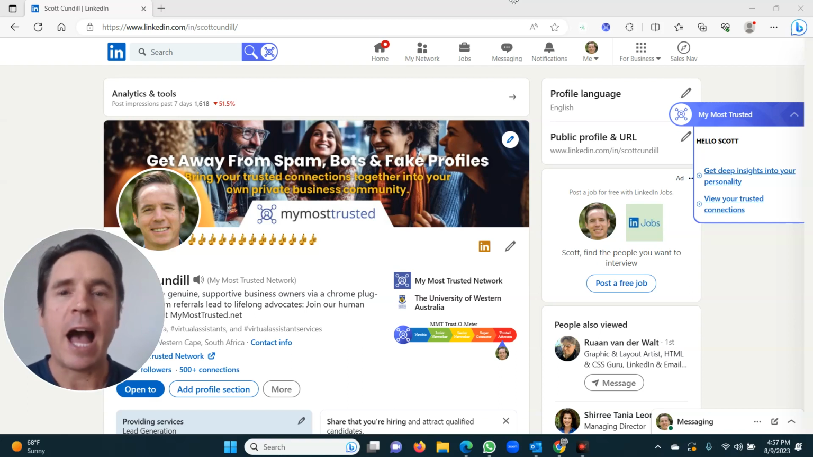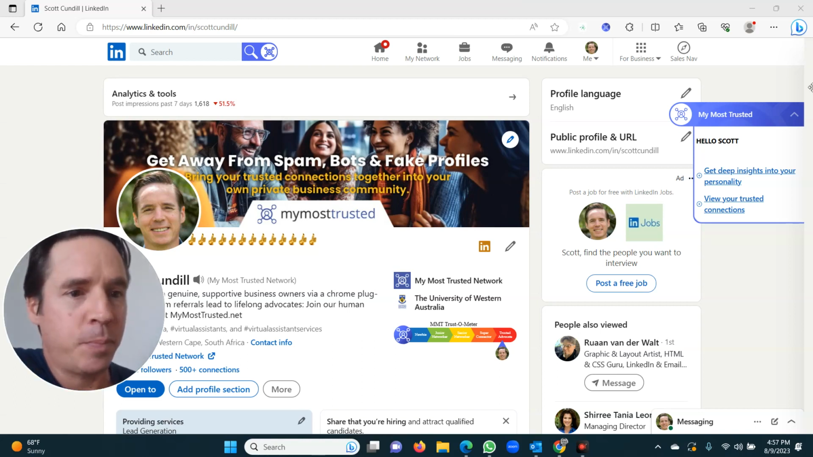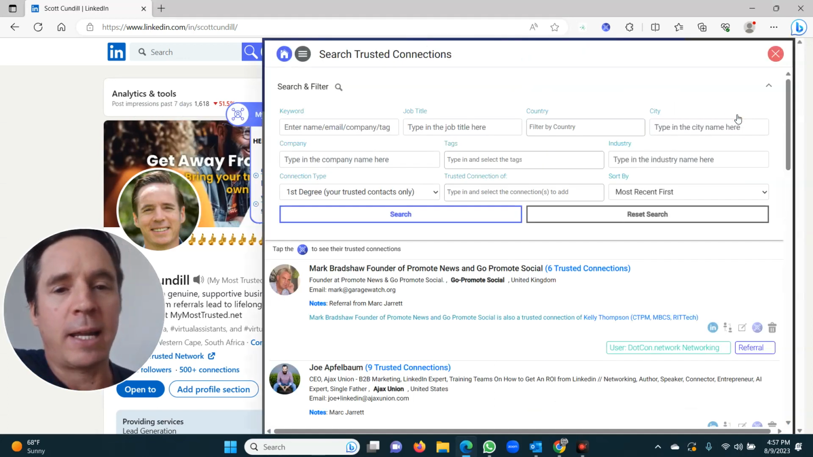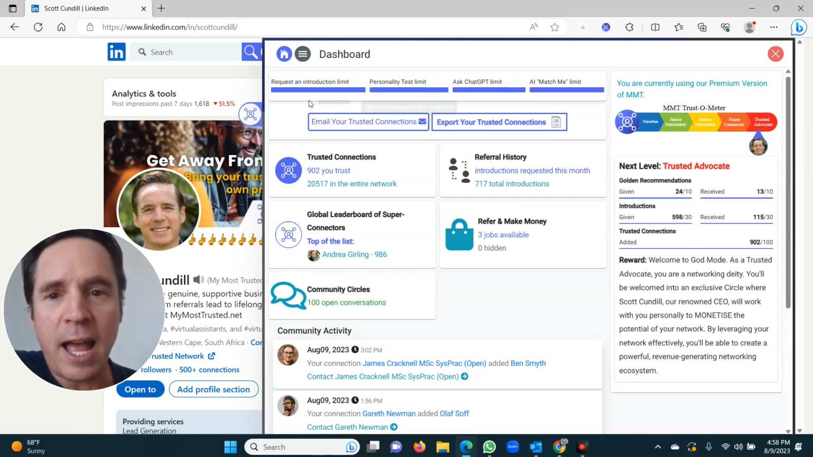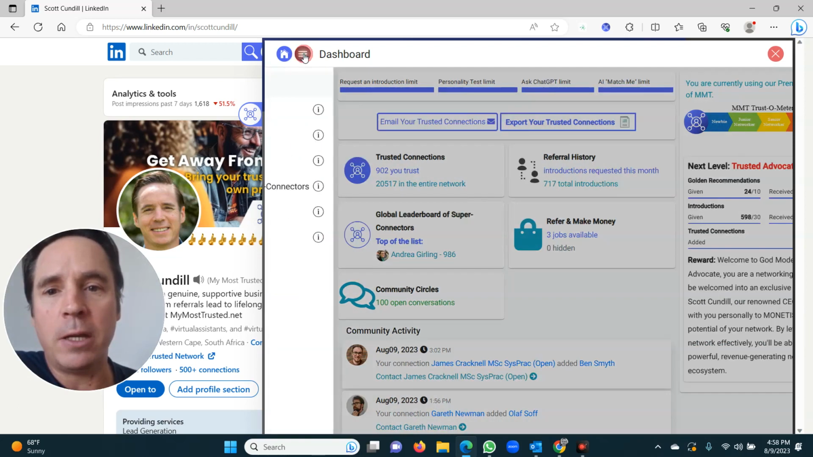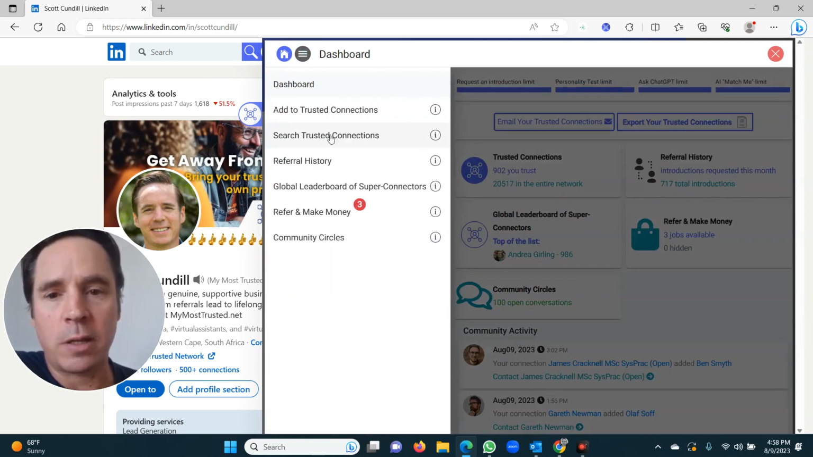Today, I'm going to show you how to use the advanced search to get in front of those people that you really want to book meetings with. It works like this. Open up My Most Trusted by clicking on it. Now, there's two ways of getting there. First of all, via the dashboard, there's a button here called Trusted Connections, which you can just click in there. The other option is if you go to the menu and you go to Search Trusted Connections.